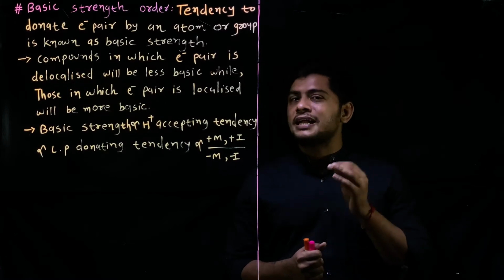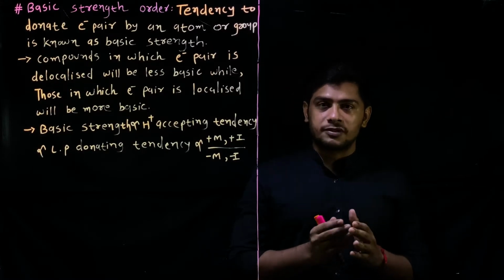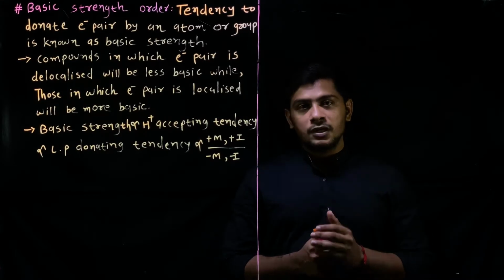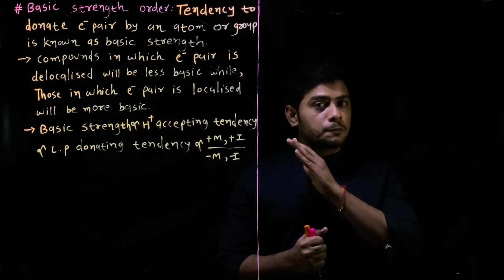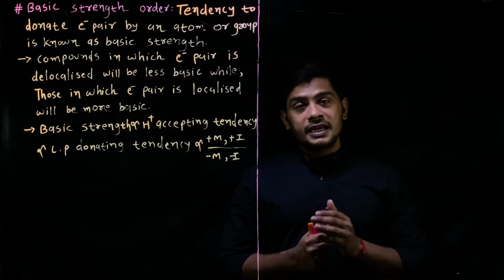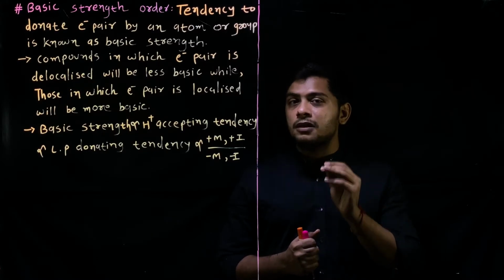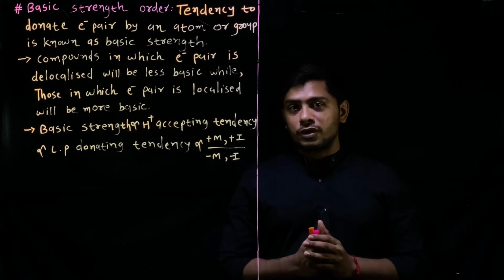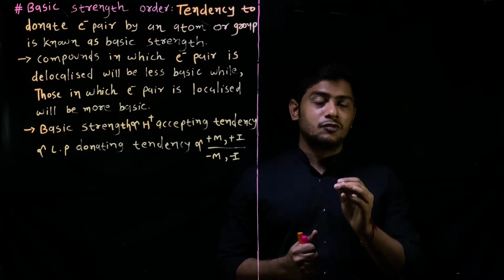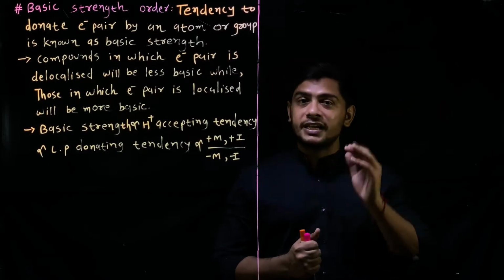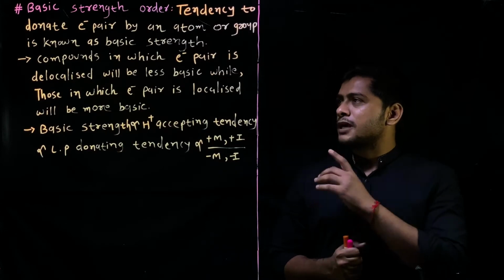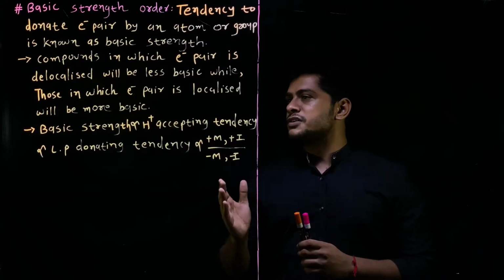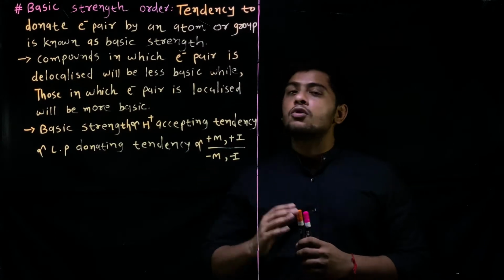If the electrons are in conjugation, they participate in resonance, and these electrons are called delocalized electrons. So these electrons do not have a permanent position on nitrogen, and if electrons are not available on nitrogen, then nitrogen cannot donate electrons, and the basic strength decreases. Fine. So compounds in which the electron pair is delocalized will be less basic, while those in which the electron pair is localized will be more basic.